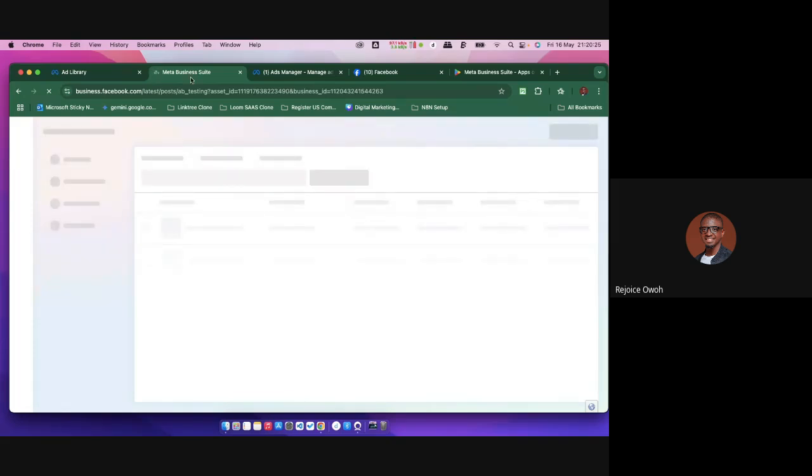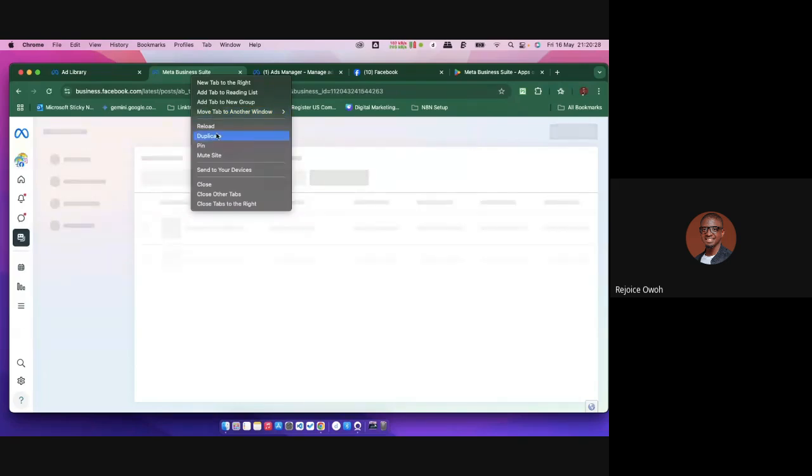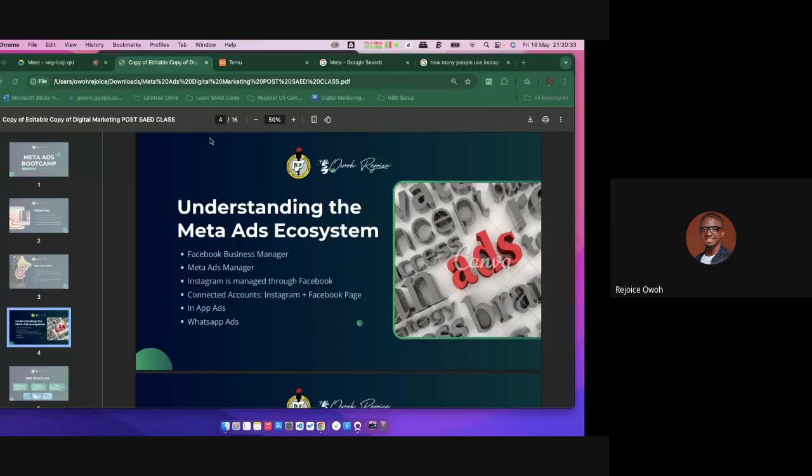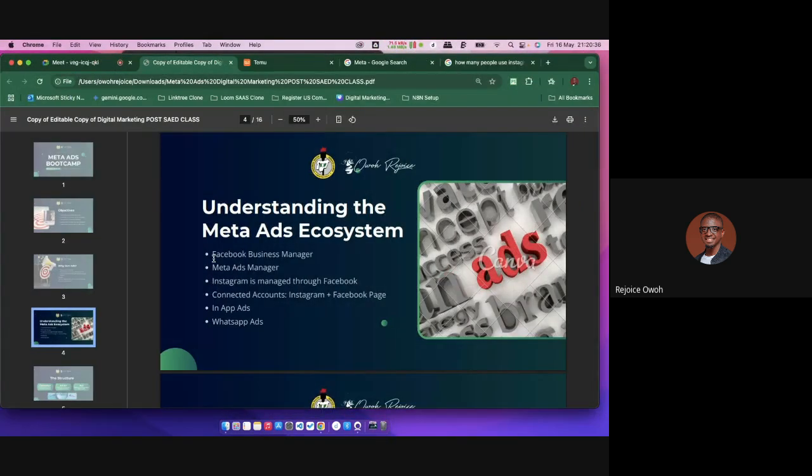I think that's it. And all these things you are seeing on that particular place, some of them are different platforms on their own. That means the Meta Ads itself, let me go back to my slide. This particular place where you see Facebook Business Manager, Facebook Business Manager manages the whole properties. Meta Ads Manager is a platform on its own.